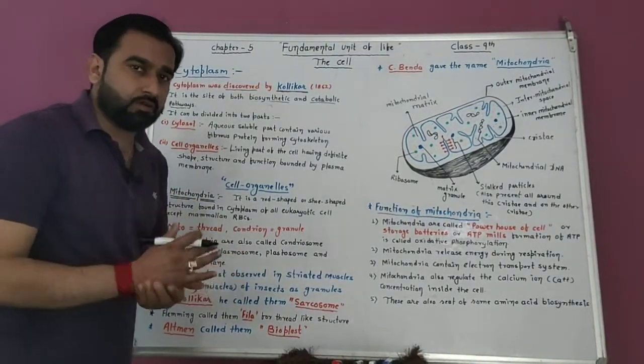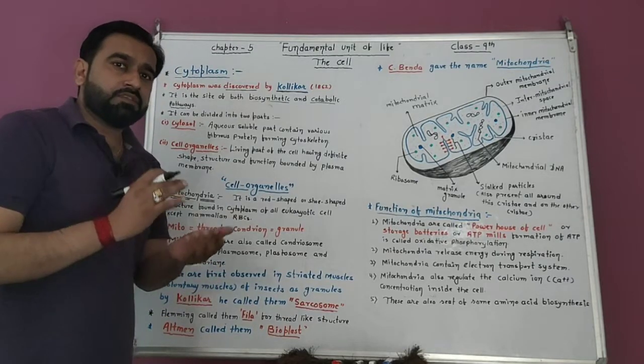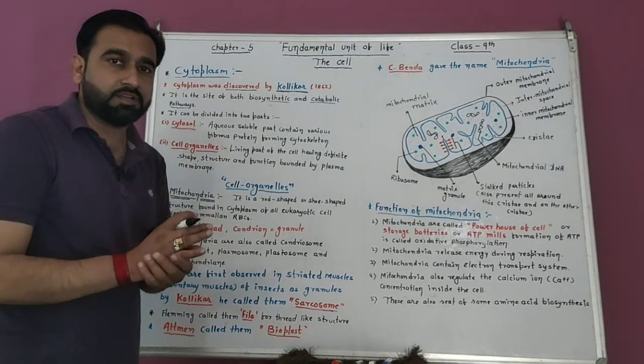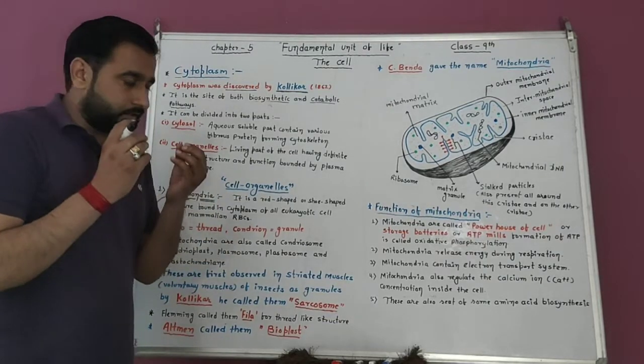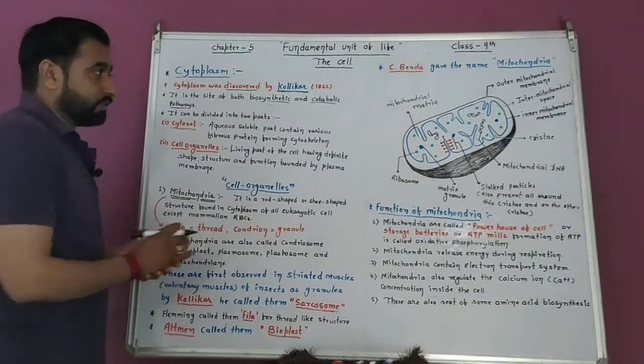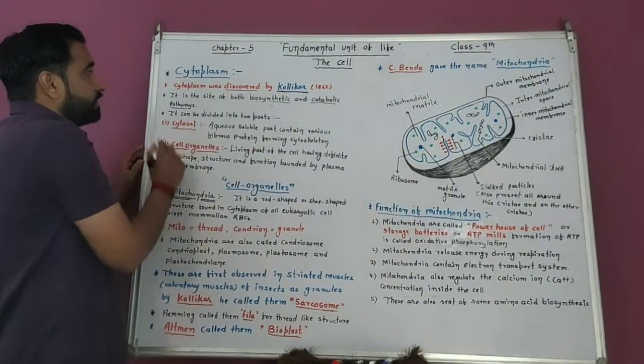For example, glycolysis. In respiration, whether aerobic or anaerobic respiration, one common pathway is there. It is called glycolysis. Glycolysis also occurs in the cytoplasm, so the catabolic pathway is also in the cytoplasm.